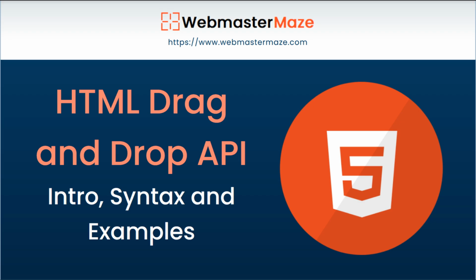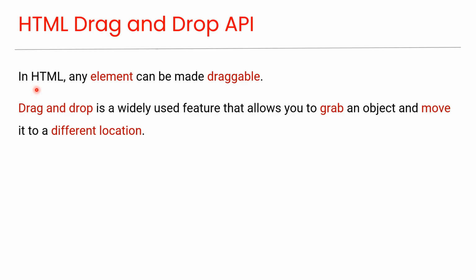Hi everyone, in this video you'll learn what the HTML drag and drop API is and how it is used. In HTML, any element can be made draggable. Drag and drop is a widely used feature that allows you to grab an object and move it to a different location.